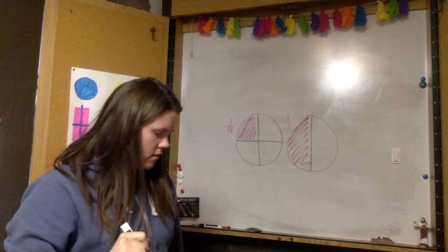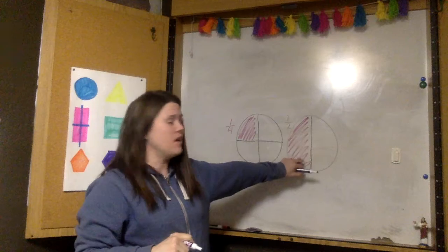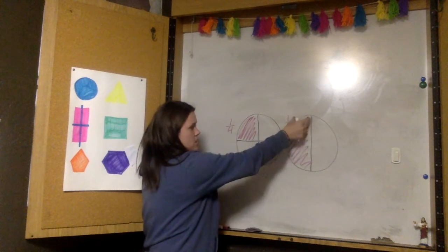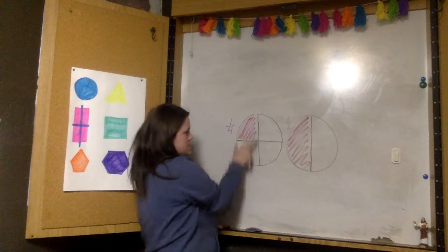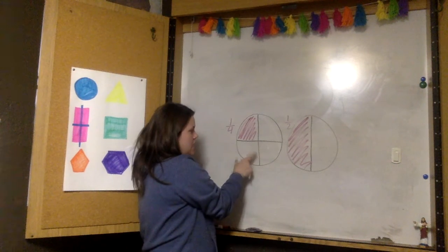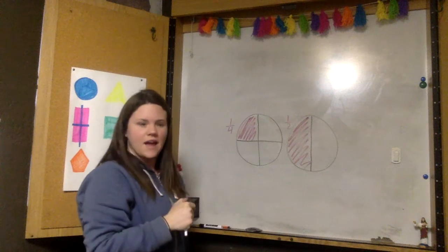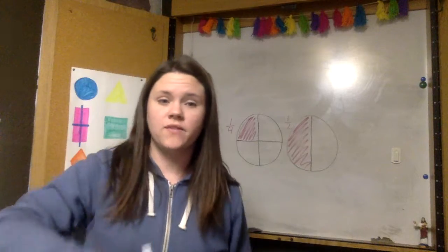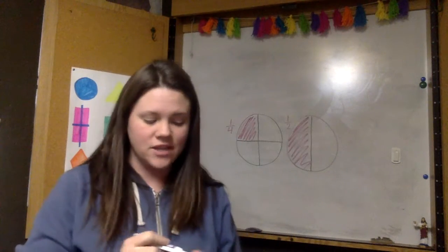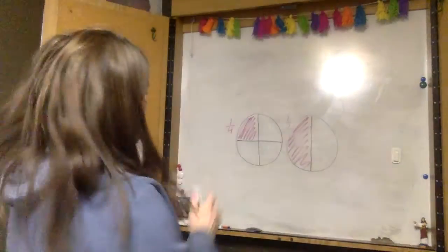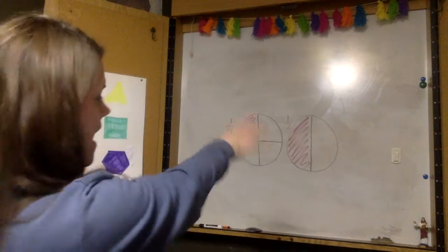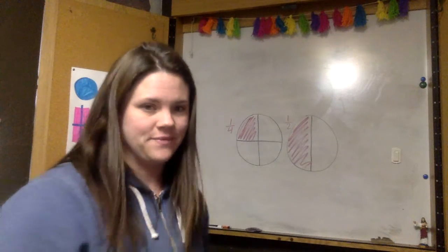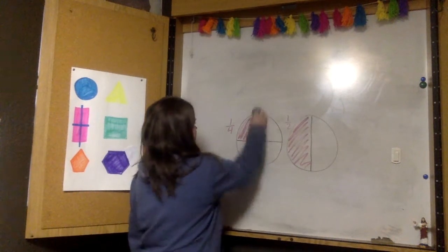Who ate more? Miguel ate a lot more, right? If he ate this whole side, it is the same as this whole side, right? So he ate double the amount as his friend Landon. So Miguel ate more. Miguel eats more watermelon. If you want to just write M for Miguel, that's fine with me, as long as you know which boy ate more watermelon. The boy that ate 1/2 instead of the boy that ate 1/4, because they were the same size. Gotta listen, right?